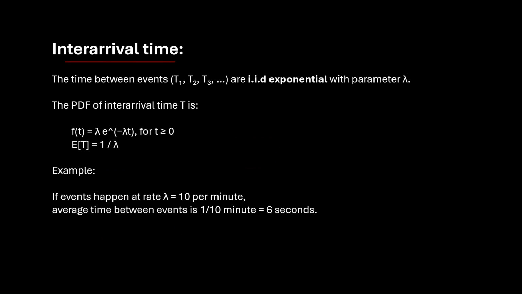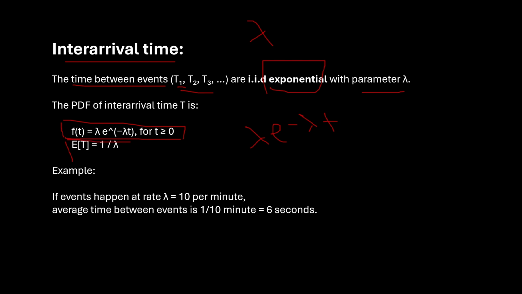Coming to the inter-arrival time, the time between events, let's say it's given by T1, T2, and T3, which are IID exponential with parameter lambda. So if you're given a Poisson process with parameter lambda, the inter-arrival times are exponentially distributed. The PDF of an exponential distribution is lambda e to the power minus lambda t, and the expected value is given by 1 over lambda.